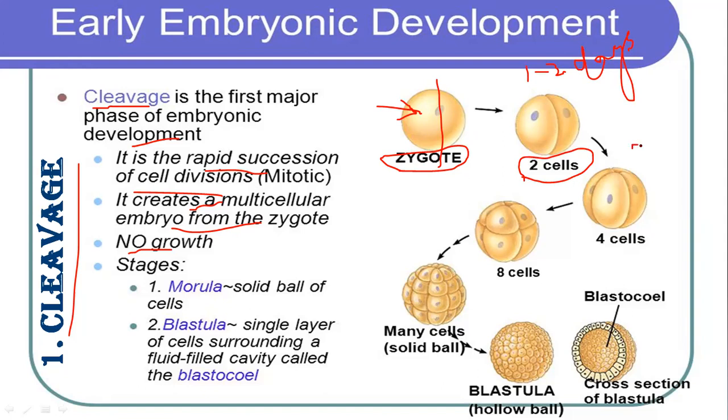Then after 2 to 3 days, there is another stage, again a vertical division, that is called the second cleavage, and 4 cells are formed in this case.